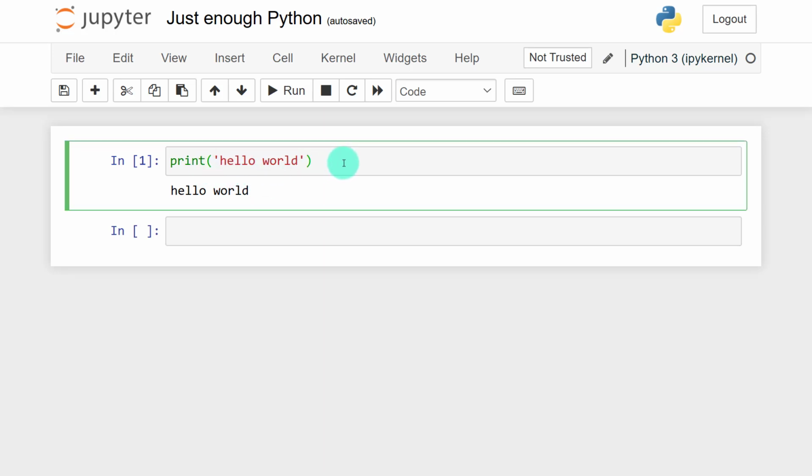Now, number one thing about the syntax is if you want to display anything on the screen, or to display the results in Python, we use the print statement. For example, print hello world.